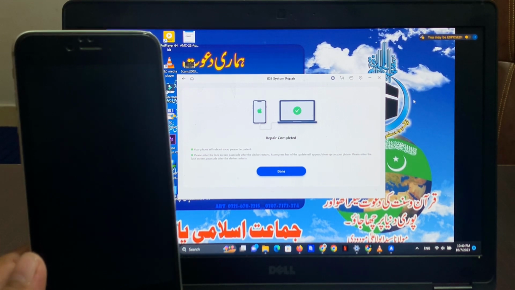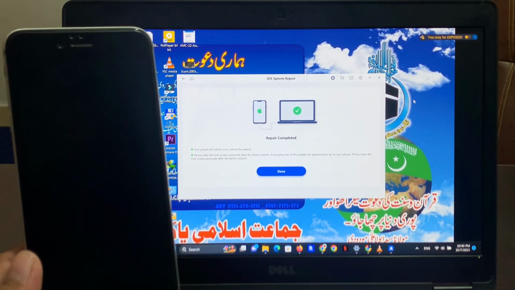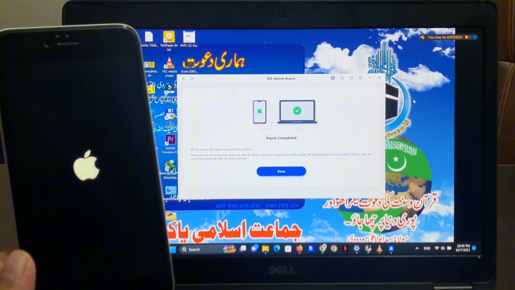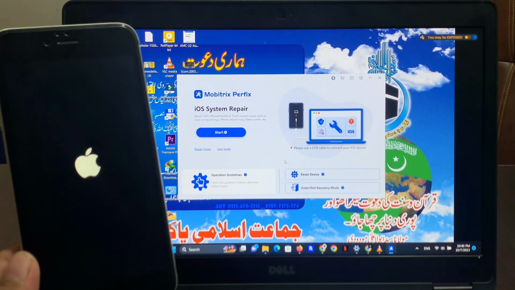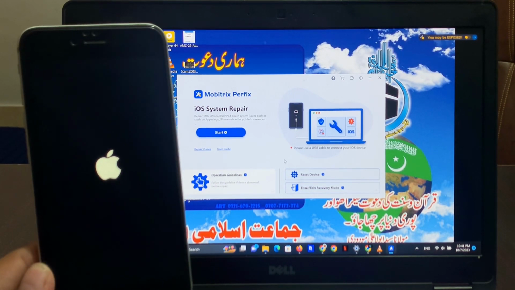Repair is completed. Your phone will reboot soon. Please be prepared. Tap on Done and you can see the iPhone restarts.